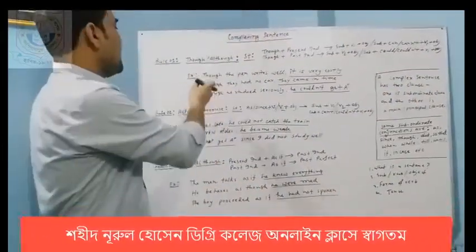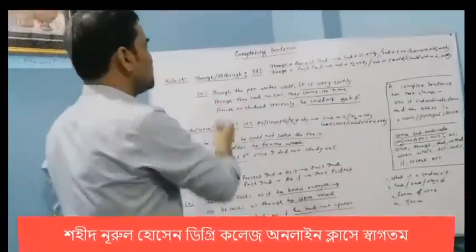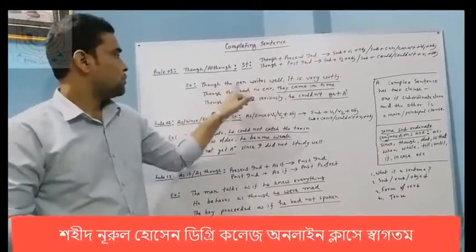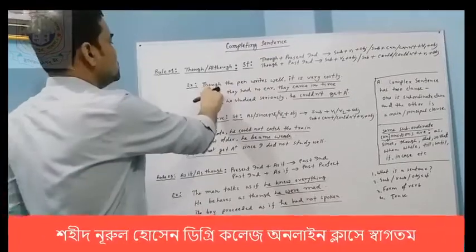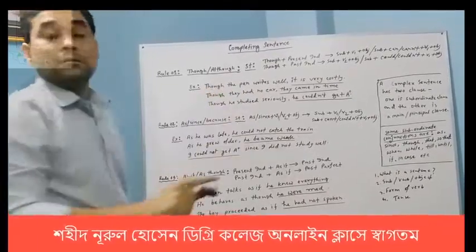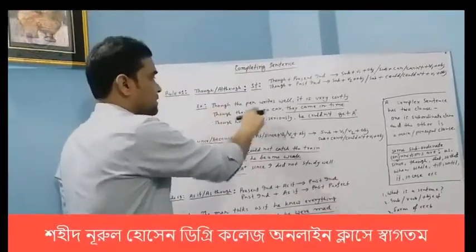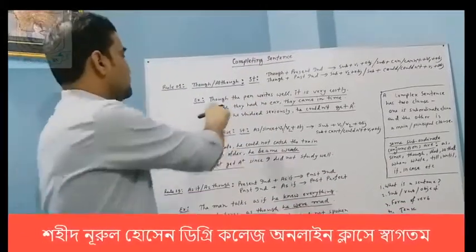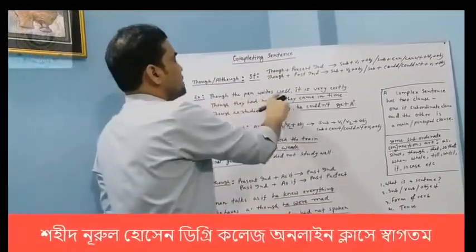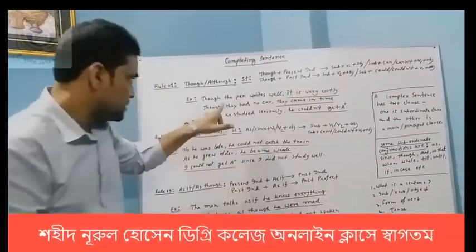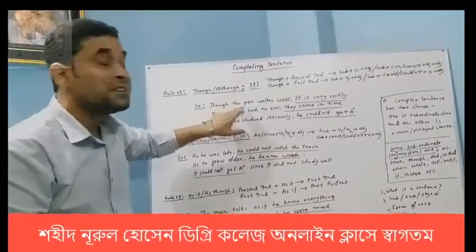So I have already given some examples on the board. Though the pen writes well. Here, though is a coordinating conjunction and it makes the sentence complex. This is a subordinate clause and this is a main clause. The first portion of the sentence is present indefinite tense.